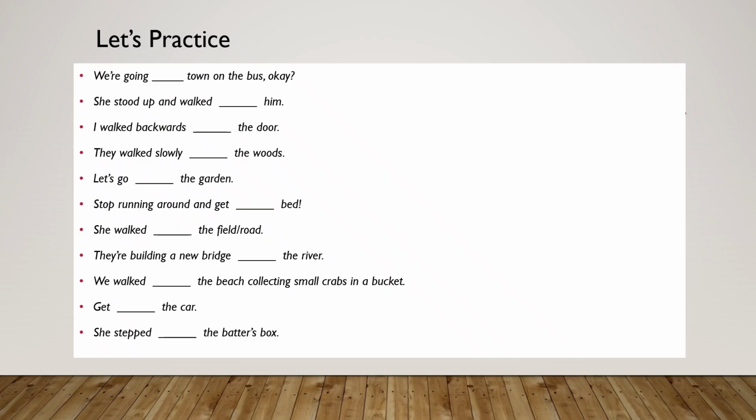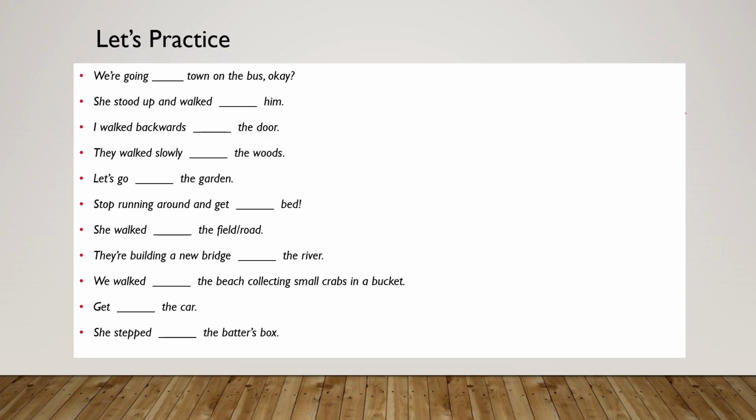For example, the first one, there is a blank space, it needs a preposition. We're going blank town on the bus, okay? So there is a missing preposition. We need to use a preposition of movement.